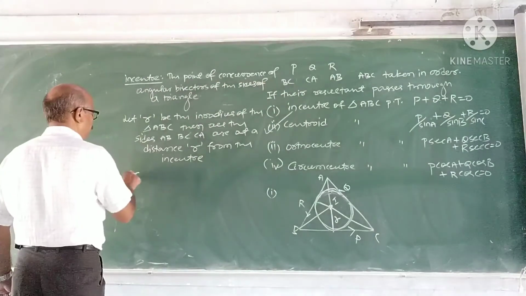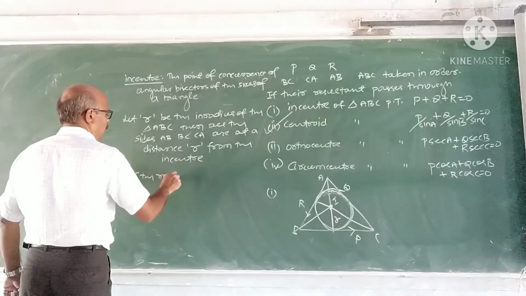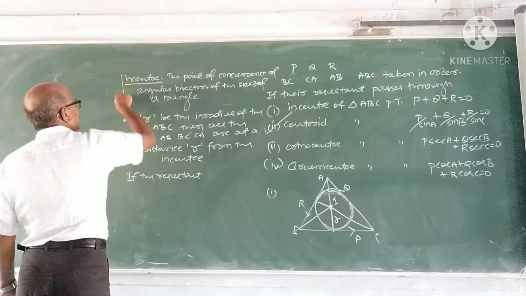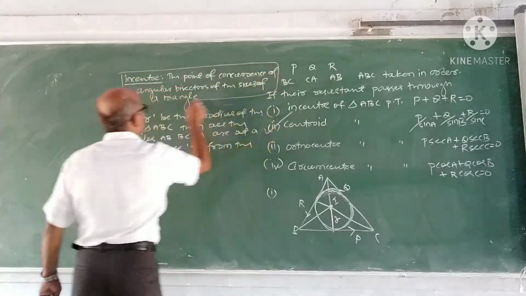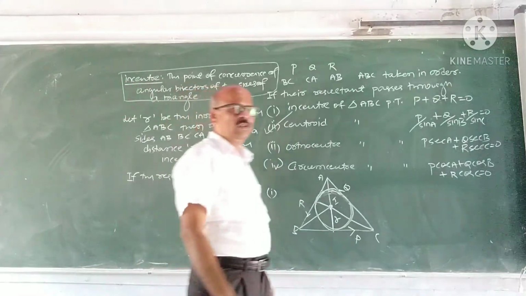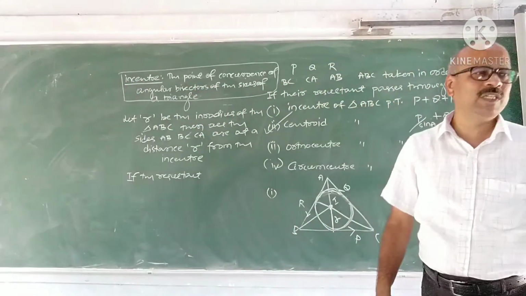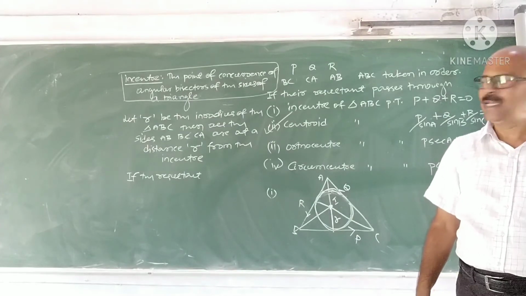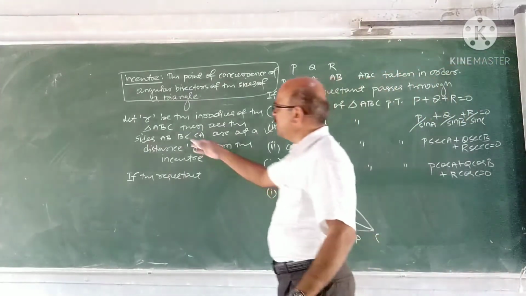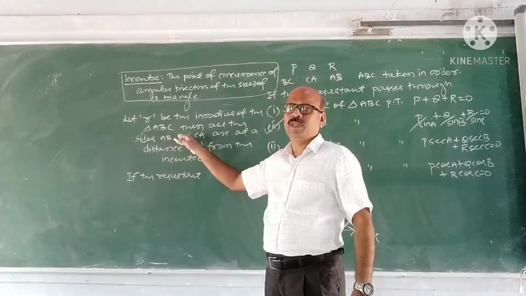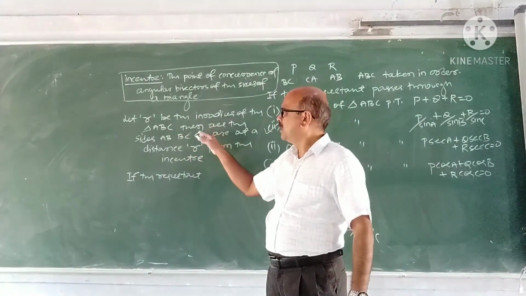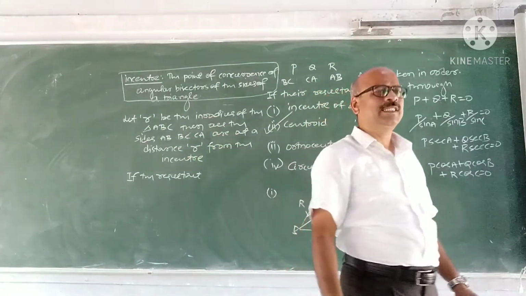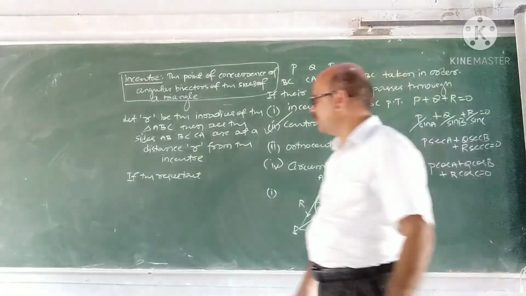See, these explanations are not necessary in the solution. I explain only to convince what is incenter, what is inradius and so on. In the examination, you can directly take like this: let r be the inradius of the triangle ABC. Then all the sides are at a distance r from the incenter.